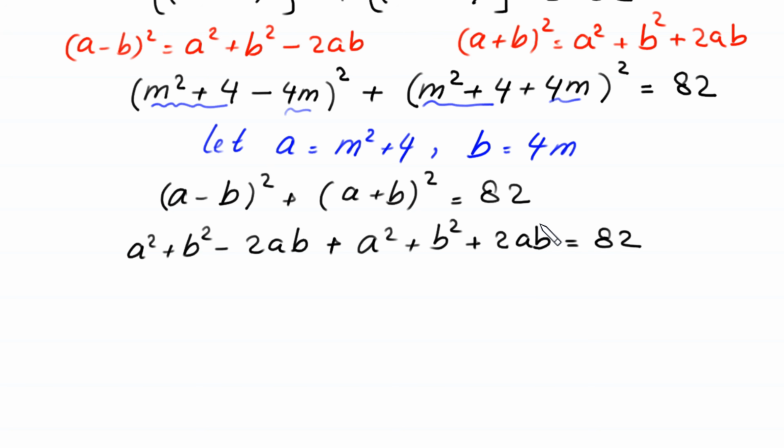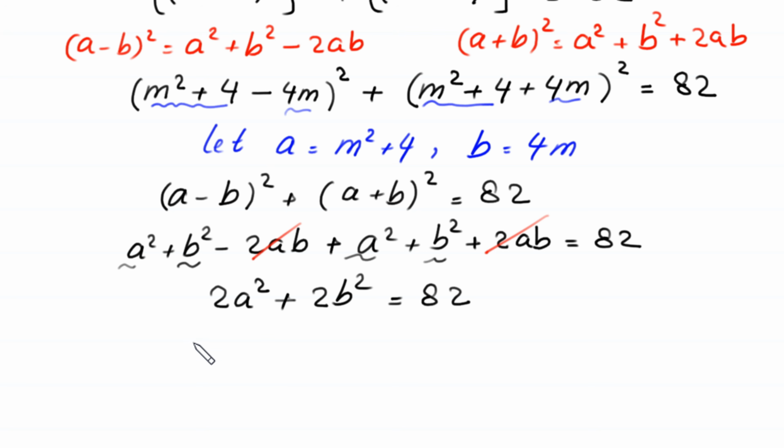This 2ab will be cancelled out with this negative 2ab, and a^2 + a^2 will become 2a^2, plus b^2 + b^2 will become 2b^2, is equal to 82.